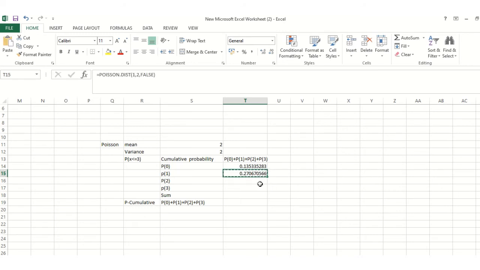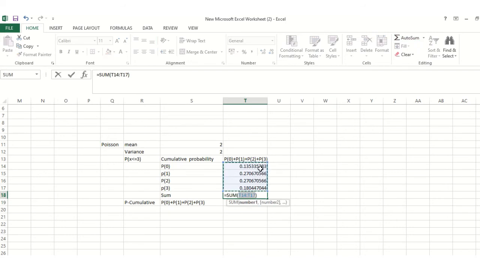Again you have to see the probability of making 2 mistakes per page, so you have to change the value of x to 2, and the probability of maximum 3 errors, that means the probability of 3 errors, so I am changing the value to 3, and we have to add all of them. So I got this value, 85%, that a page will have at most 3 errors.